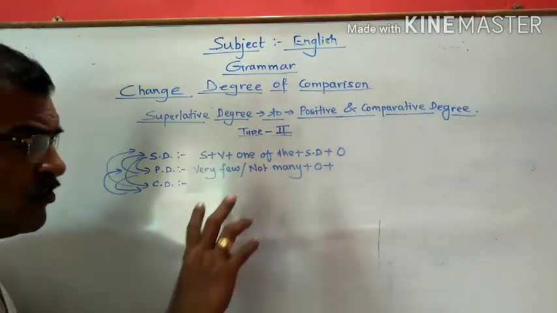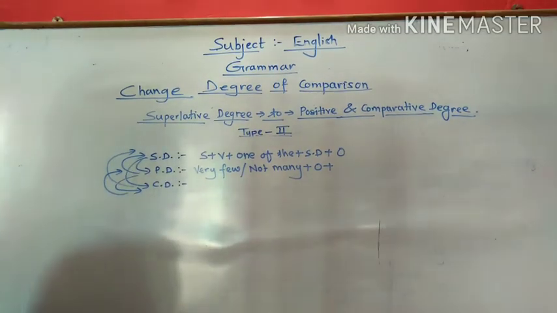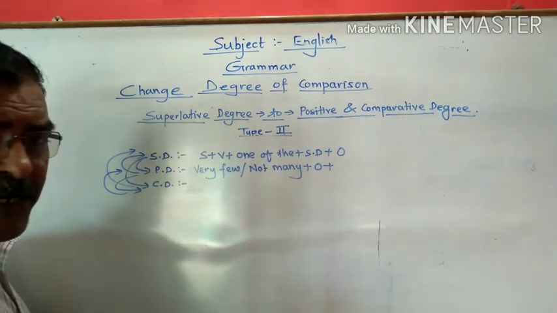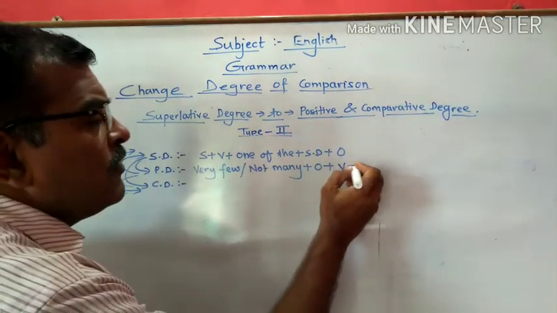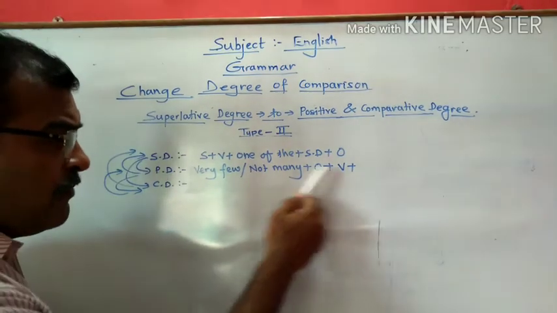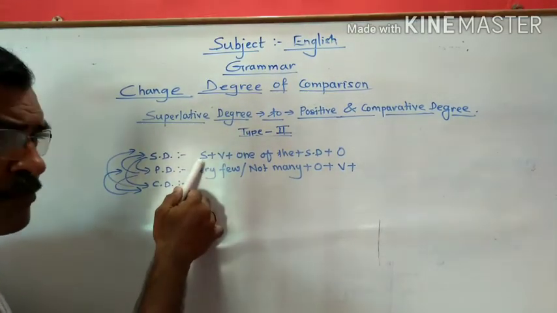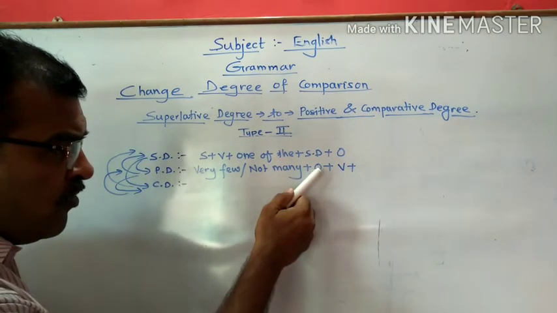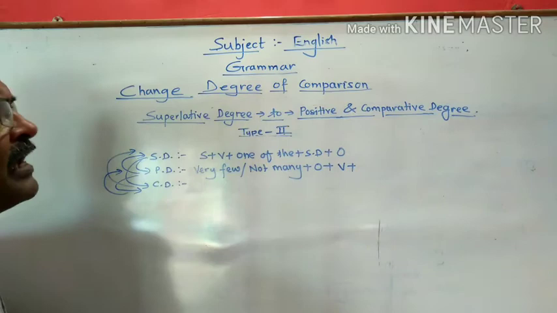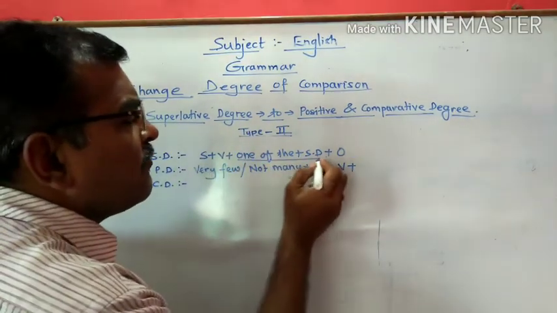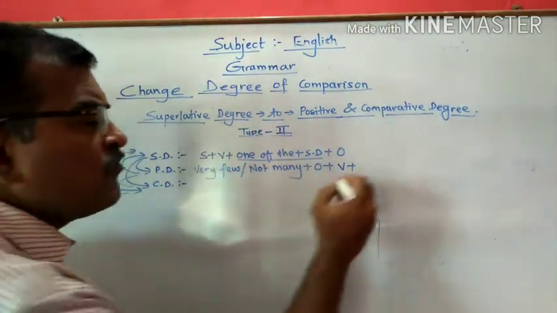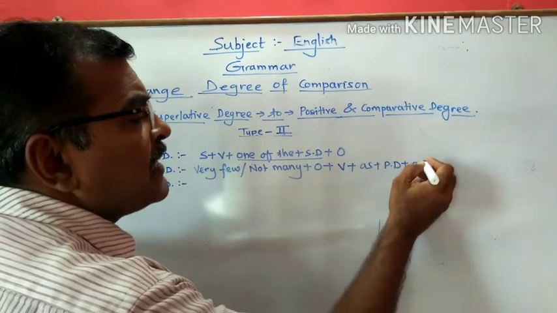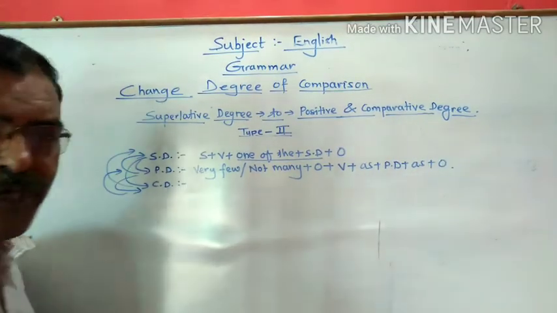So what we are going to do now, we are going to change it into the positive degree. So it will begin with very few or not many plus object plus, then we have to take the verb plus, we have to take care about the verb. Here it may be singular according to the subject, but here it should be plural because our noun or pronoun will be in a plural form. Then one of the superlative degree, we have to remove it and we have to use the positive form. How we write? As plus positive degree plus as plus object.